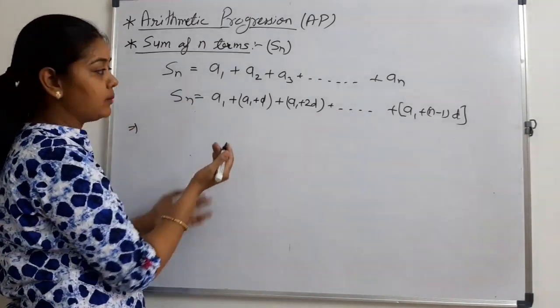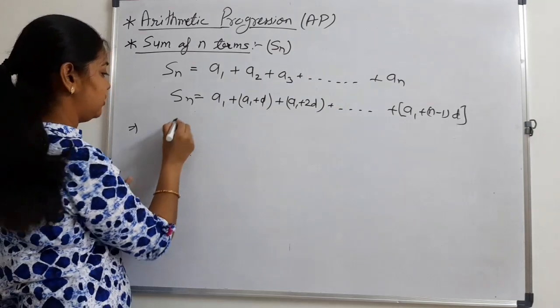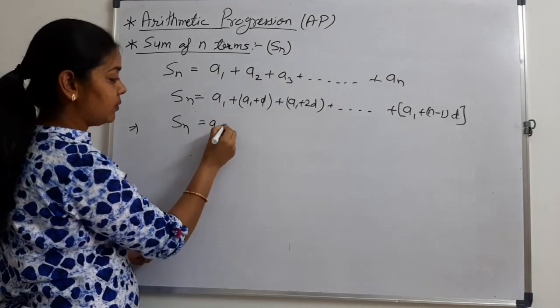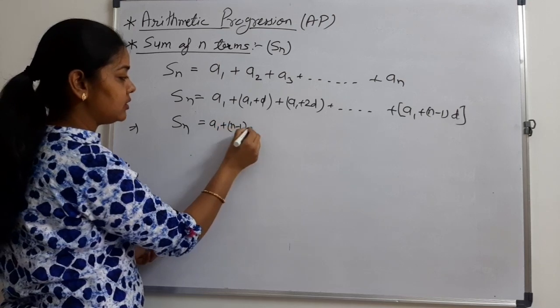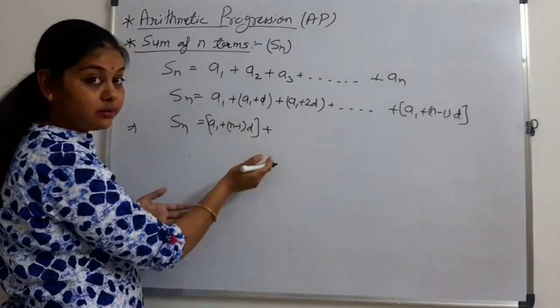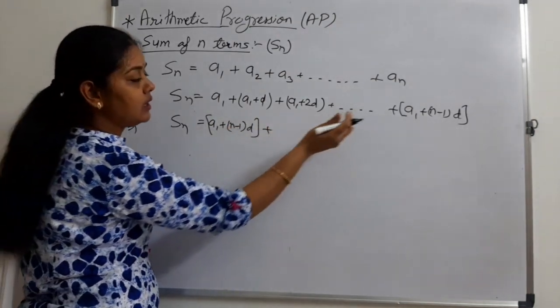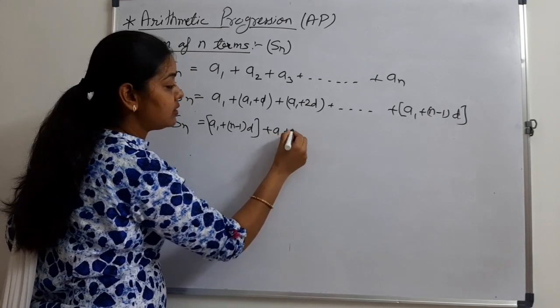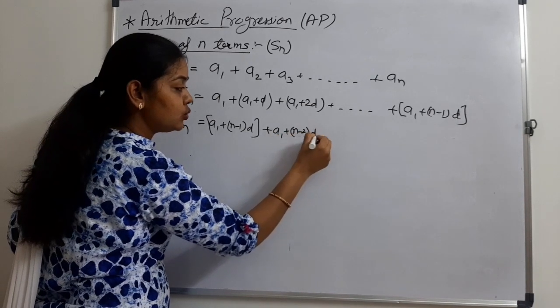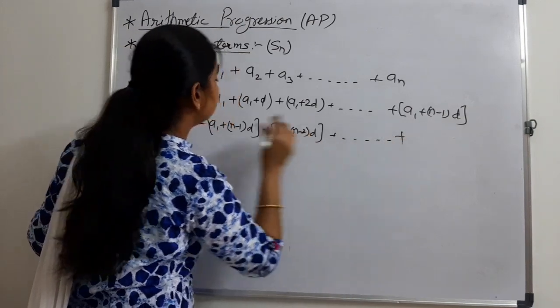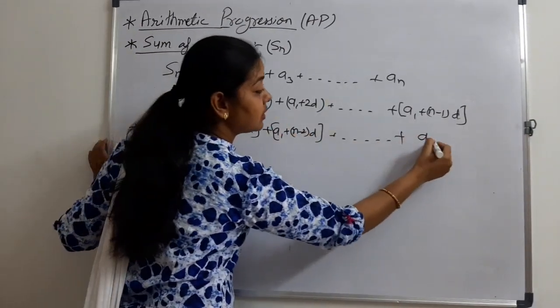Repeating the same terms from the back side, what do we get? Sn will be equal to a1 plus n minus 1 into d. What will be the second term? That will be subtract minus 1. That will be a1 plus n minus 2 into d, and so on. At the last, we will get a1.